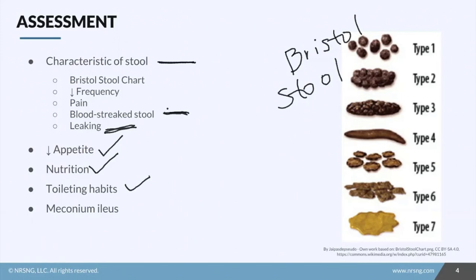For the newborn, you need to make sure that you assess for their first meconium. So meconium is that first stool that they have as a newborn, and it looks quite a bit different than the stools they'll have in the future, and it's black and kind of sticky. And if they don't have this first stool within the 24 hours, we call that a meconium ileus. And common causes of this are Hirschsprung disease that we talked about before, as well as cystic fibrosis.